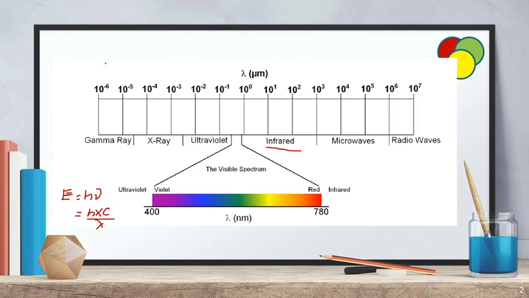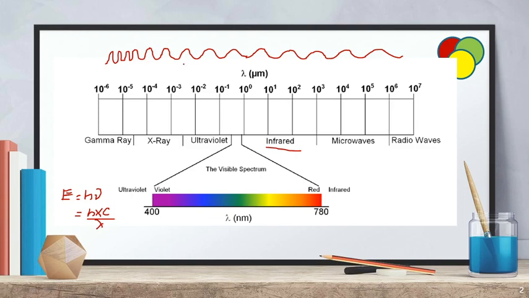So here the wave is starting in a compact manner. Slowly it will increase the wavelength. At the starting point you are having a smaller wavelength.